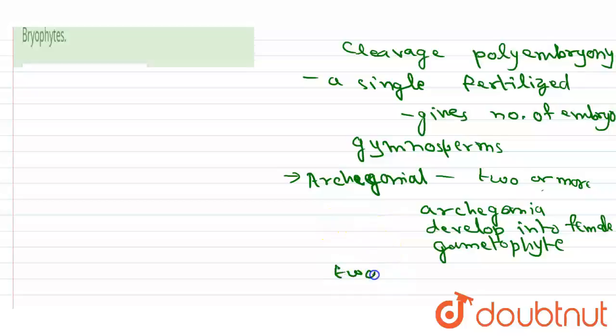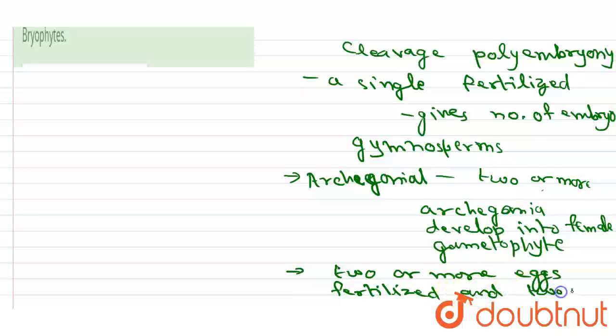Two or more eggs are fertilized and two or more embryos may be created.